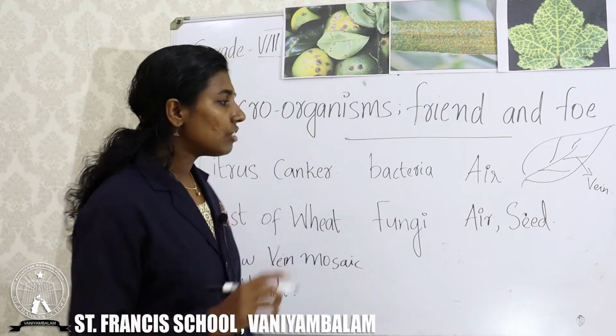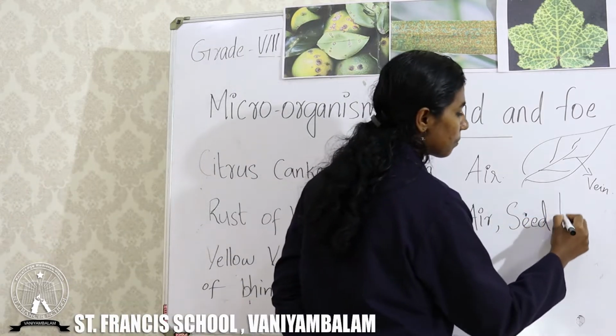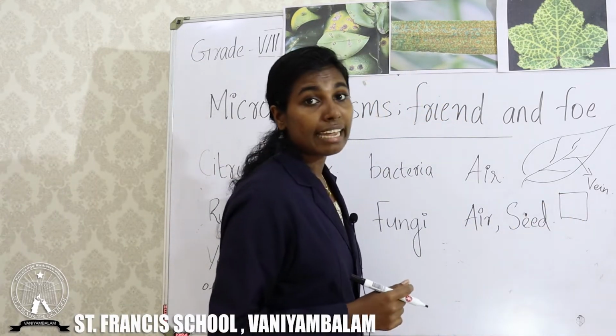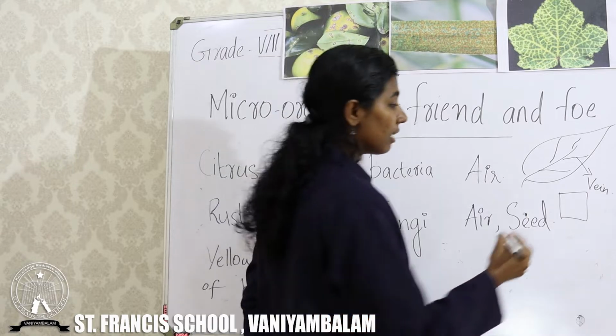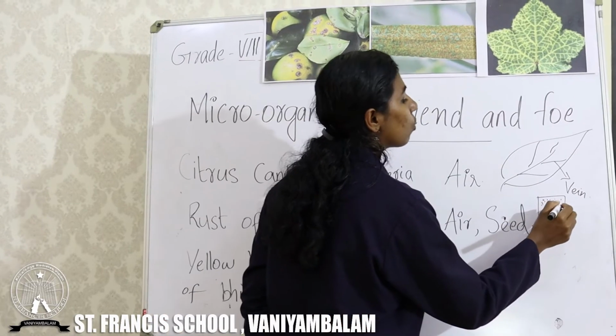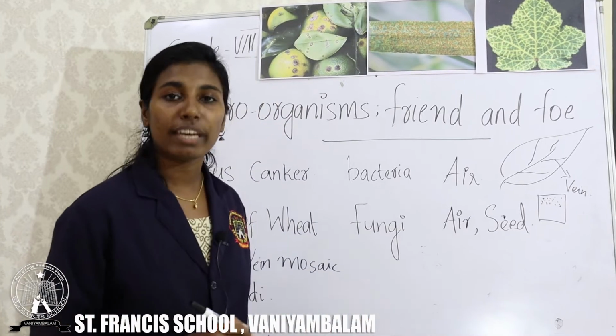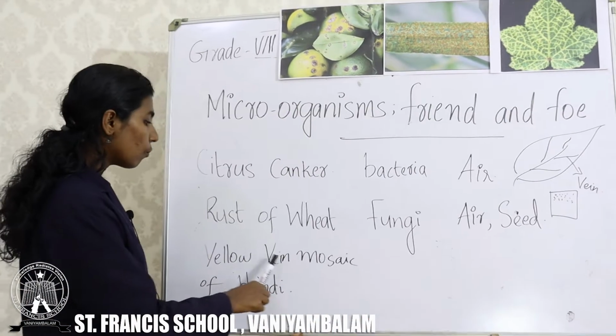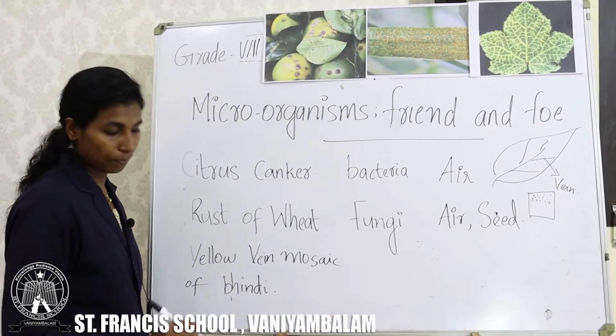Not completely, just like a mosaic. Did you observe mosaic tiles? Just like spots, yellow color will be there in the veins. That is yellow vein mosaic of bindi.